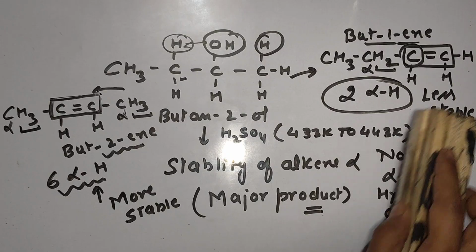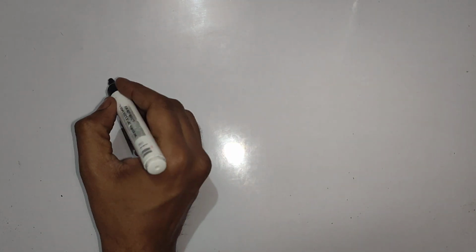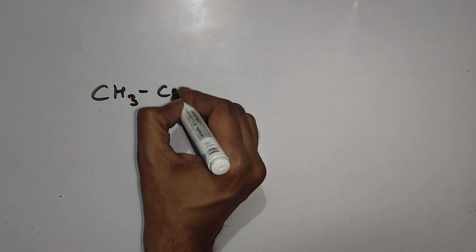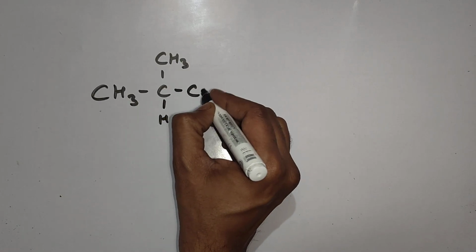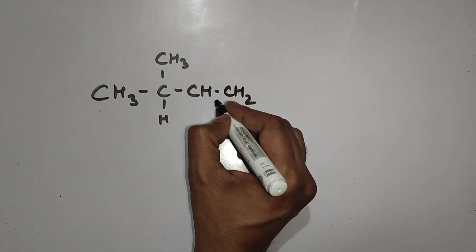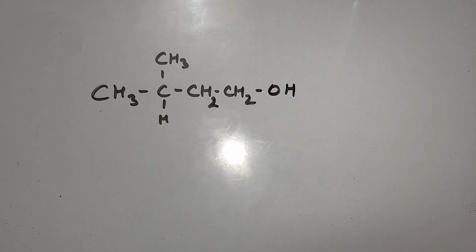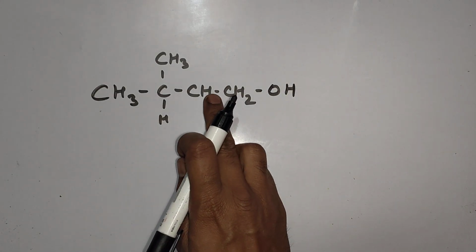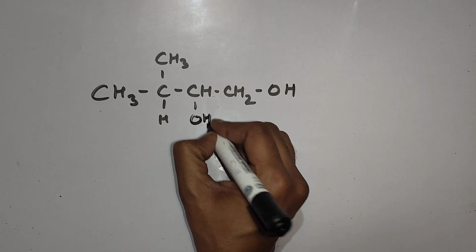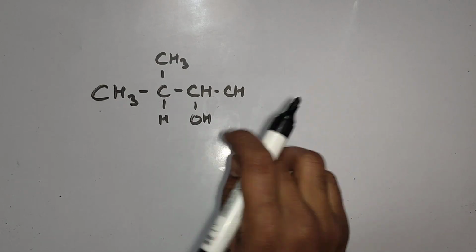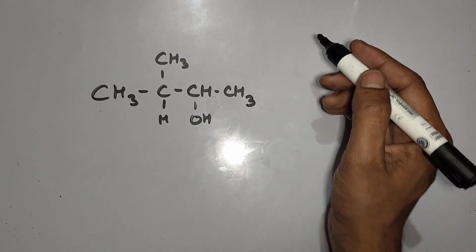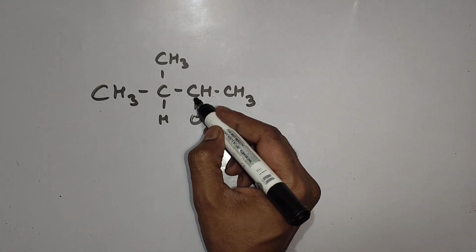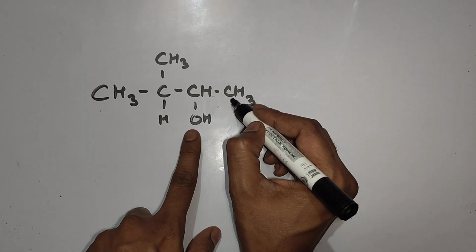And let's take one more example. This one. So after dehydration, please check how many type of alkenes are possible. OH is connected to this carbon and neighboring carbon.